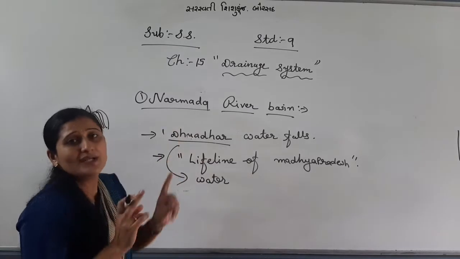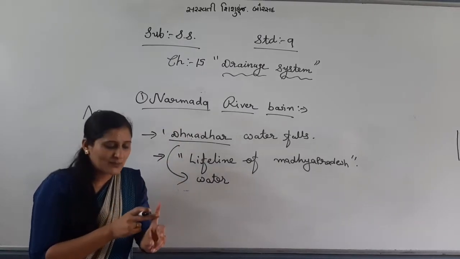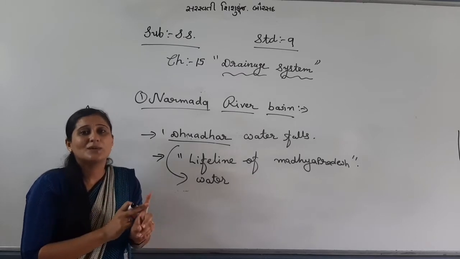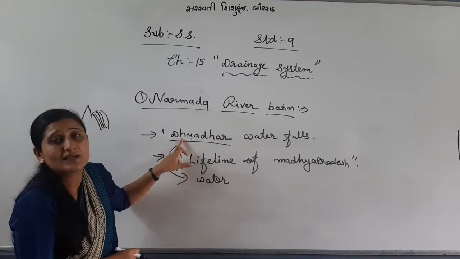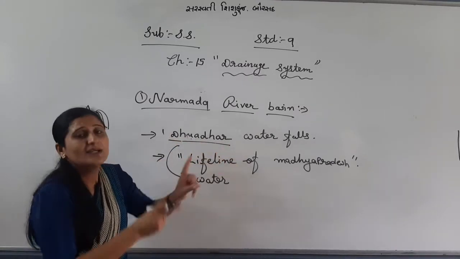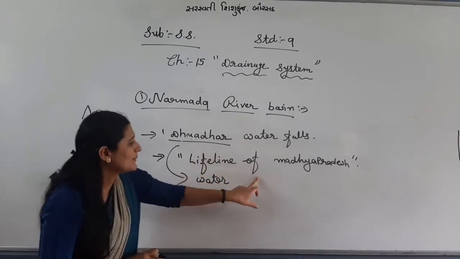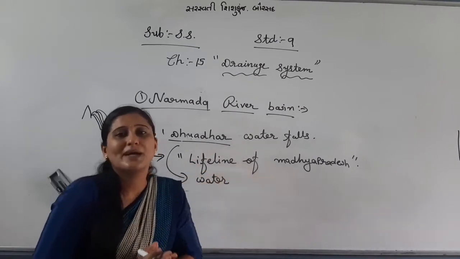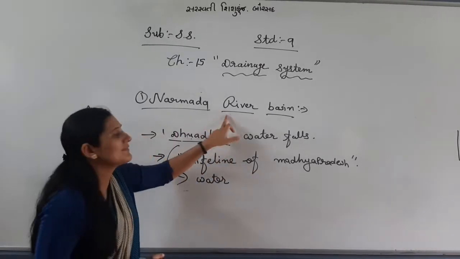So, what should I discuss about Narmada? From where it originates, what is the length of Narmada, in which two states Narmada river flows in India, plus which is famous, what is located at Narmada river: Dhuandhar waterfalls, Sardar Sarovar Yojana, Statue of Unity, and lifeline of Madhya Pradesh because it supplies water for electricity. Understood about Narmada river basin?